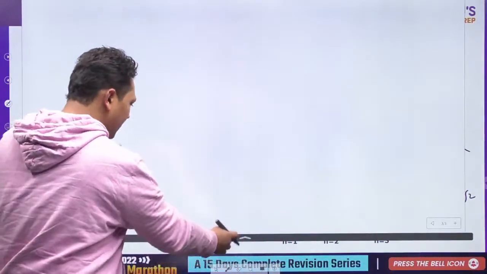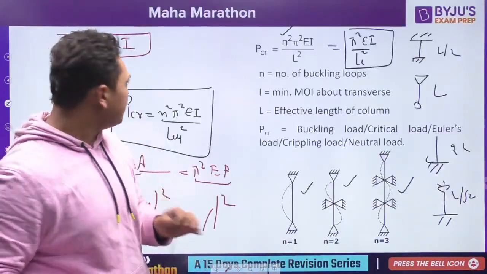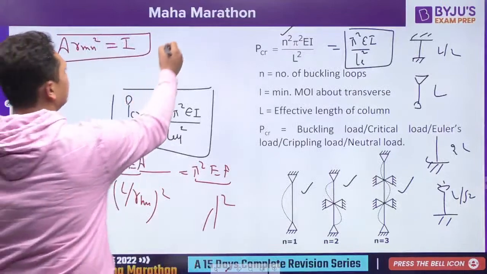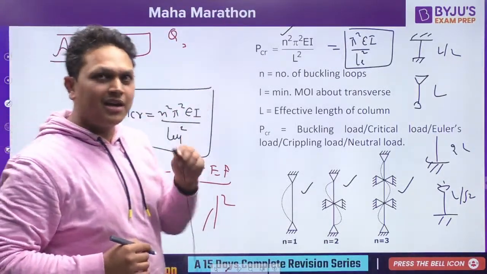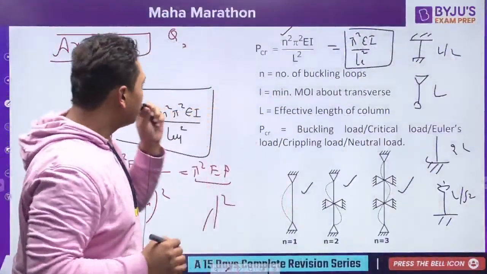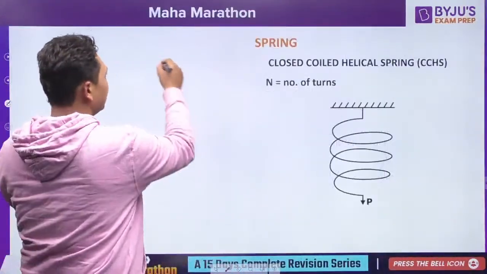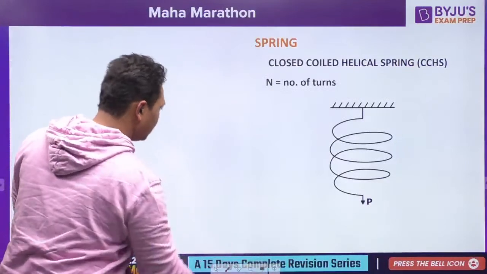Okay, so I would like to point out one MSQ question over here. See, if a question is asked, what does the critical buckling load of a column depend on? It's an MSQ question.